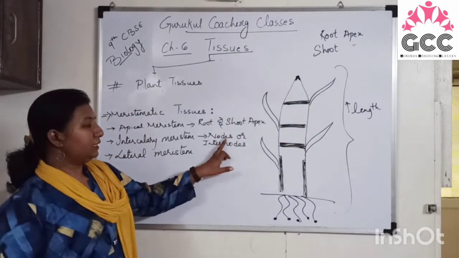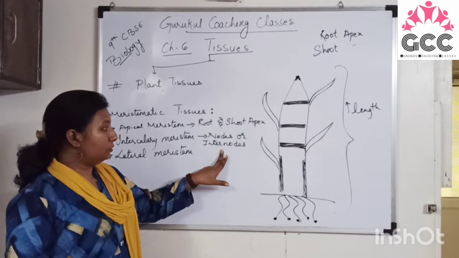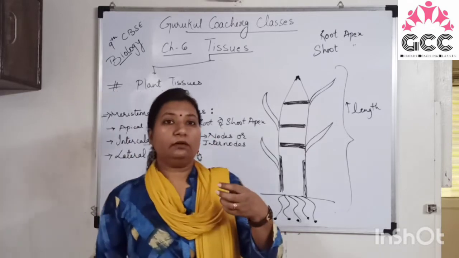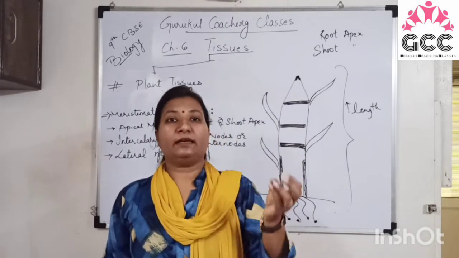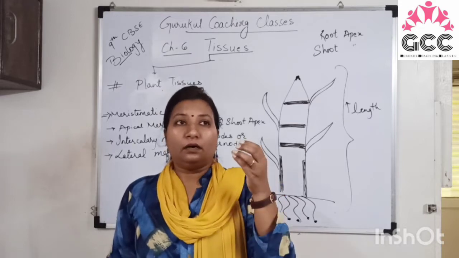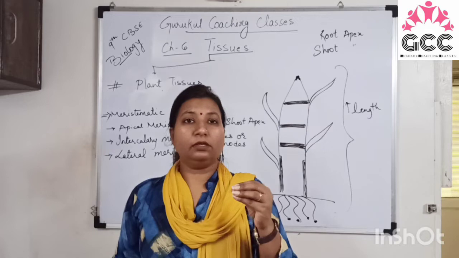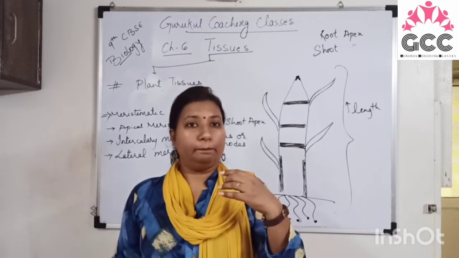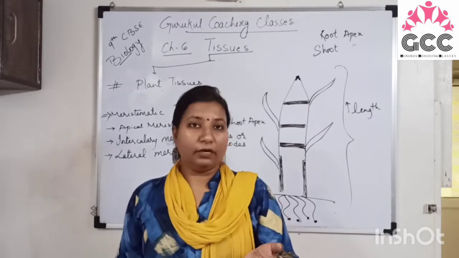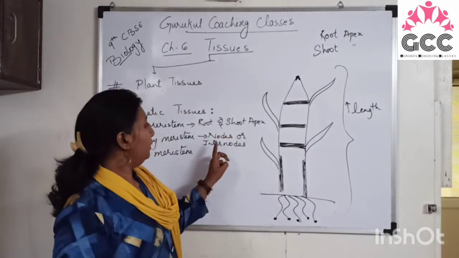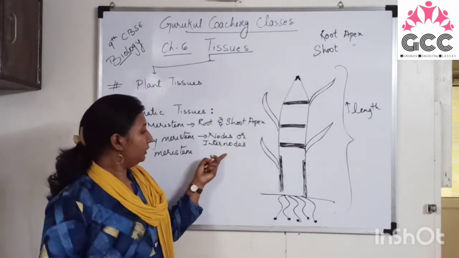So they are present at the nodes and the internodes. Nodes means the area from where the branches arise, or you can say nodes of leaf, that is the petiole. Petiole is the part of a plant from which the leaf arises. Right? So they are present in the nodes and the internodes.